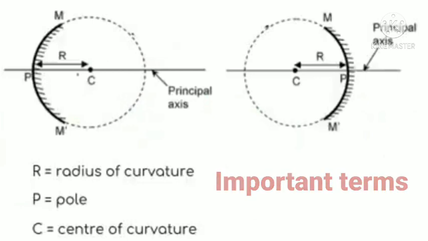It is the distance between the pole and the center of curvature, noted as R. Principal axis. The imaginary line passing through the pole and the center of curvature. Then aperture. Aperture is the diameter of the circular boundary of the spherical mirror. It is noted as MM'.